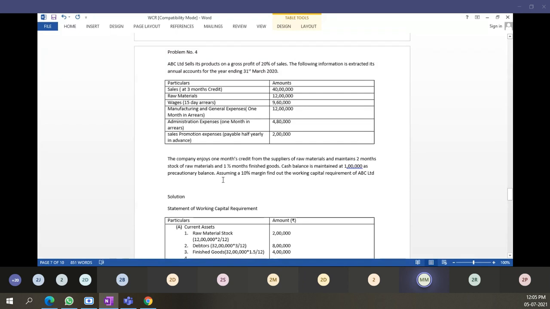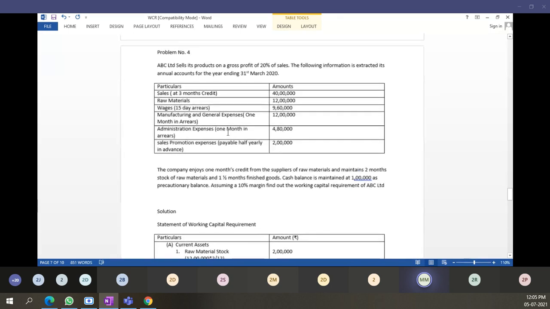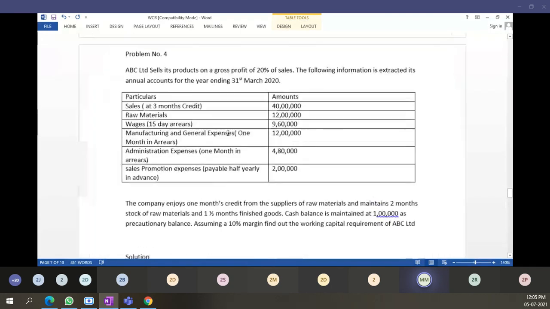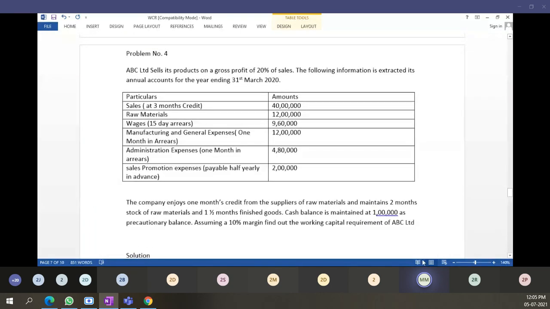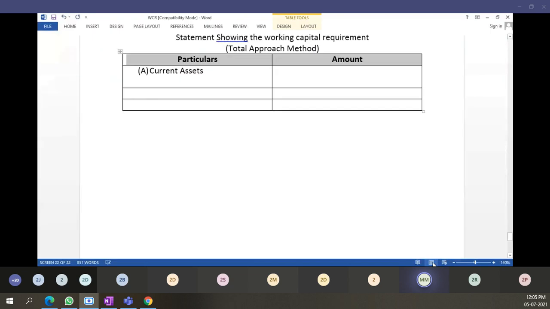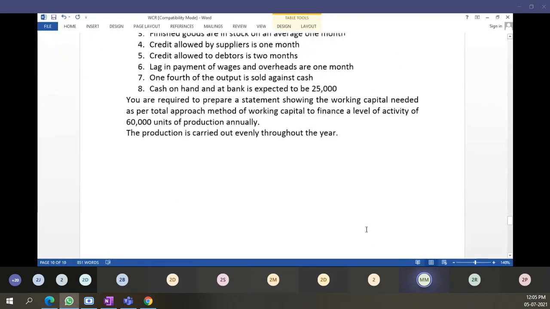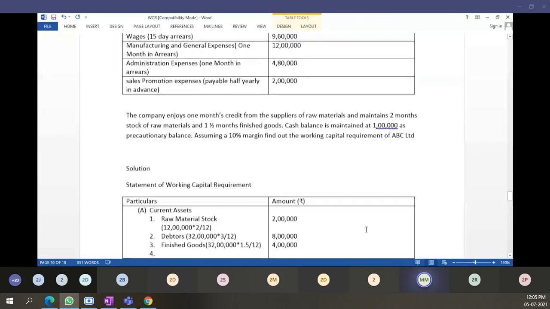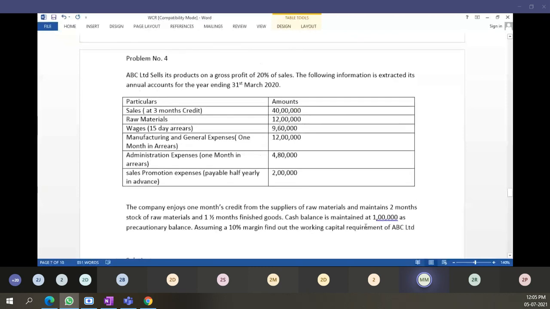Okay, I think we have stopped here in last session. Is it visible to all of you?